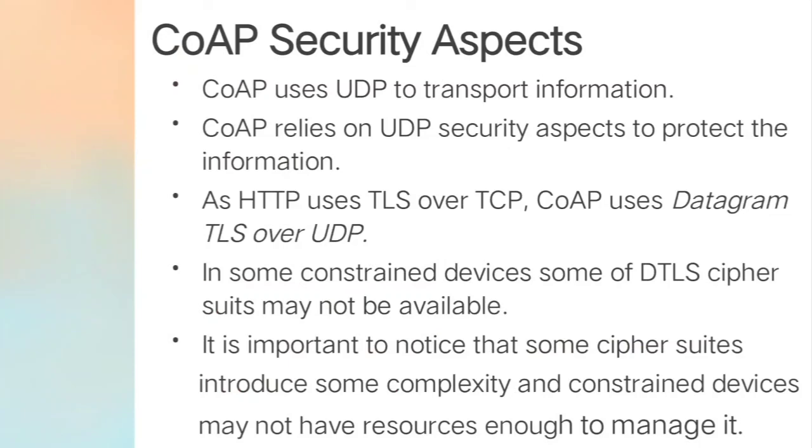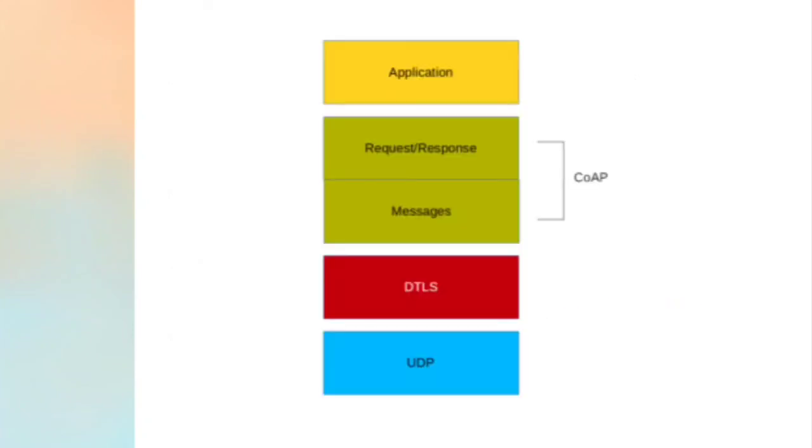Datagram TLS. In some constrained devices, some of the DTLS cipher suites may not be available. So it is very important to notice that some cipher suites introduce some complexity, and constrained devices may not have enough resources to manage it. See this, after adding security to the QAP protocol. Thank you.